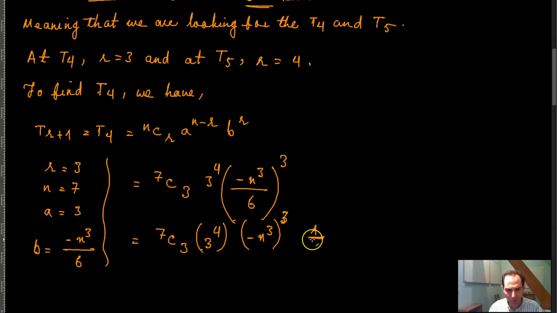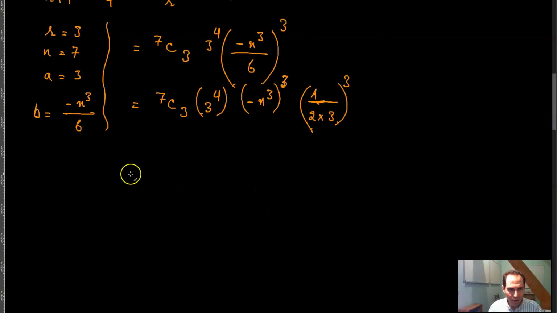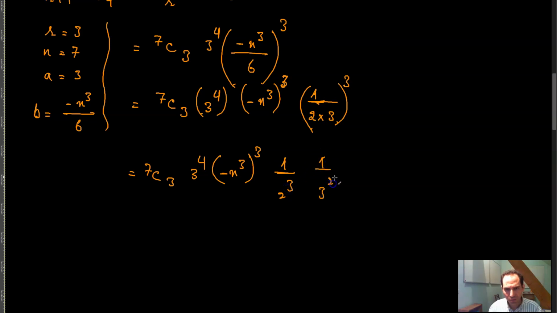I can write that as 1 over 2 times 3 raised to the third power, which I can write as 1 over 2 cube times 1 over 3 cube, and then 2 cube, 3 cube, and 4 cube. So I can simplify this. I can write the 3 over here.